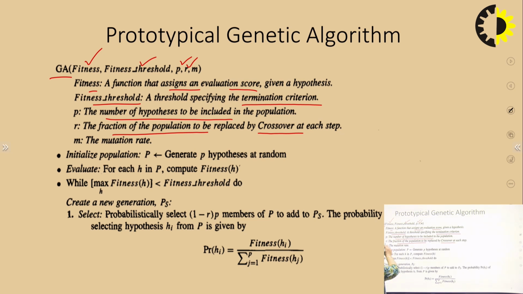Okay, so R is that fraction. It is telling us what fraction of the population is to be replaced. And the last one is M. M is the mutation rate.